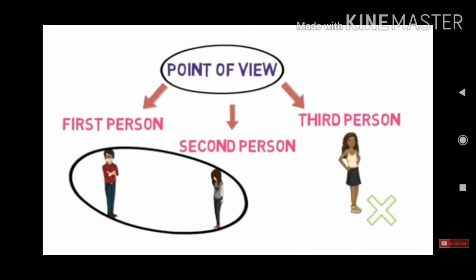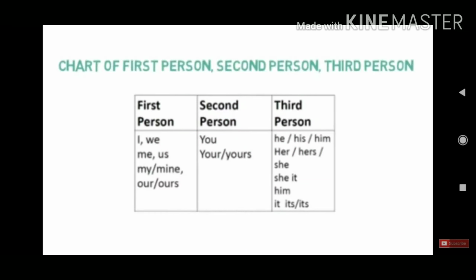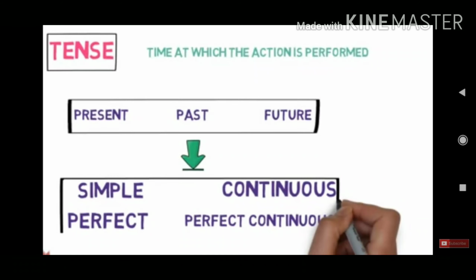So an example has been given in the picture. Now you can consider this particular chart for understanding the first person, second person and third person. Then, very important, tense. What is tense actually? We use tense in each and every sentence in English language. So tense tells us about the time at which the action is performed. That is present, past and future, which is further divided into simple, continuous, perfect form and perfect continuous form.